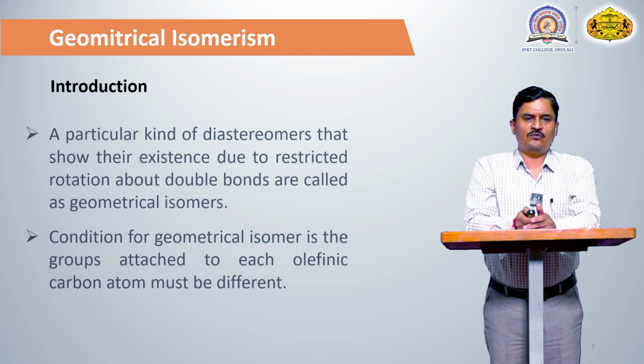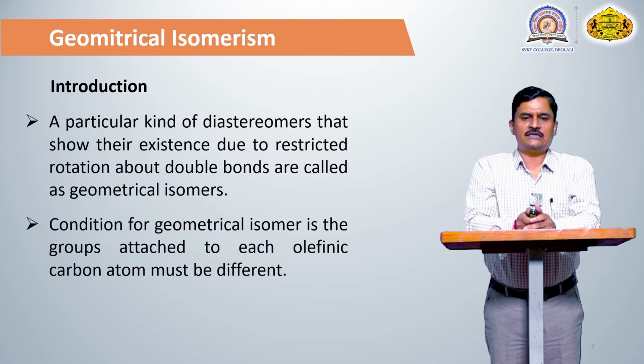Geometrical isomers are a particular kind of diastereomers that exist due to restricted rotation about the carbon-carbon double bond, meaning there is no rotation about the bond.